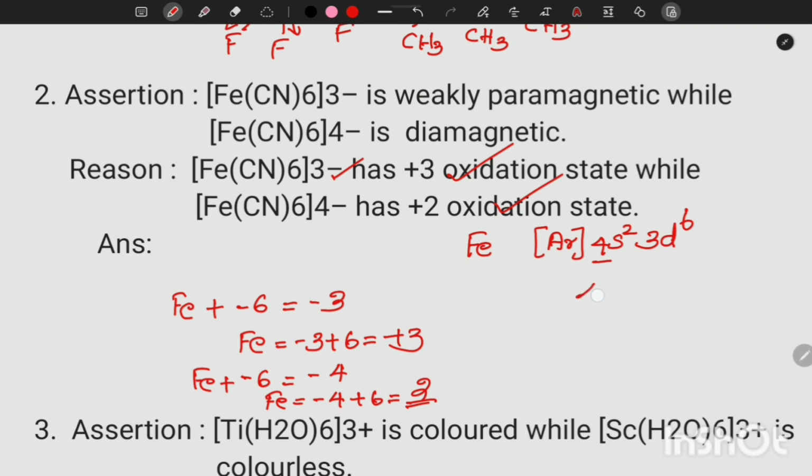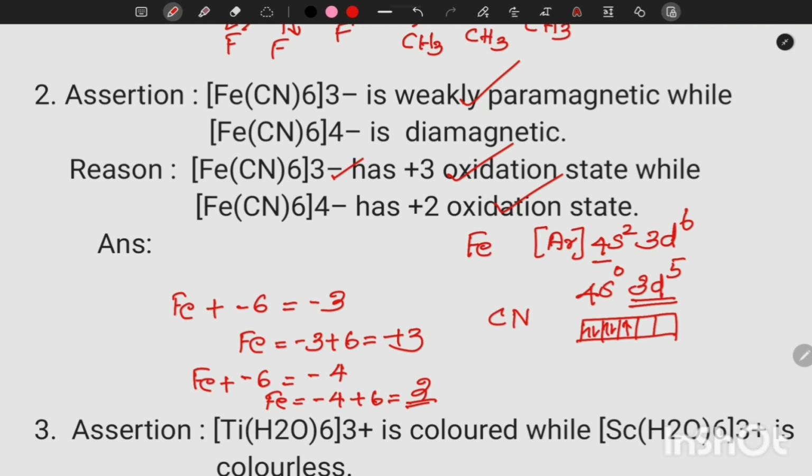So the remaining electrons are 4s0 3d5. 5 electrons are there, and cyanide is a strong ligand, so we have to pair the 5 electrons. When we pair the 3d electrons, we can see 1 electron is single. Because of that, we can say it is weakly paramagnetic. So that is a correct statement.